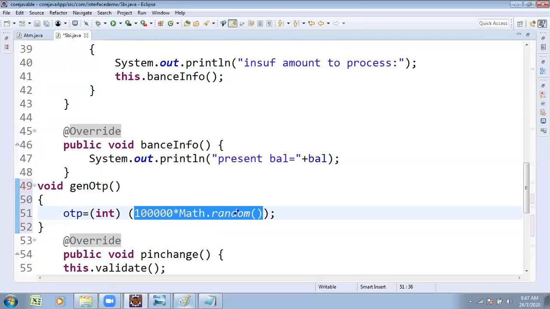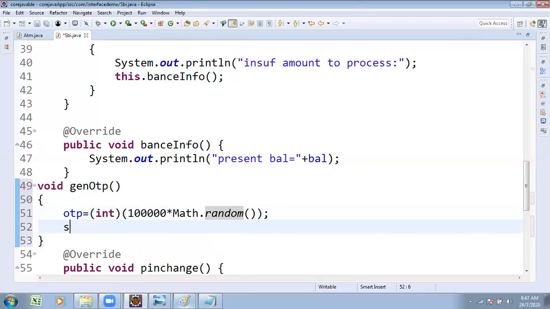This line of code generates the OTP as a double type of data, something like 1024.01256, but entering that much of a number is complex. That is why I want to round it to an integer using a cast operation. Math.random is a method which randomly picks one number in the range, a floating-point value, and I have converted it to integer type of data. Try to observe: integer type of data. After doing this, I just want to print it out.